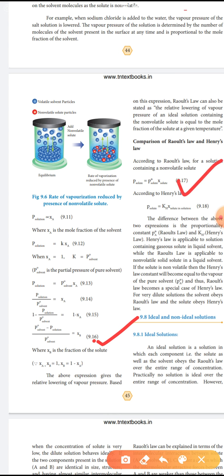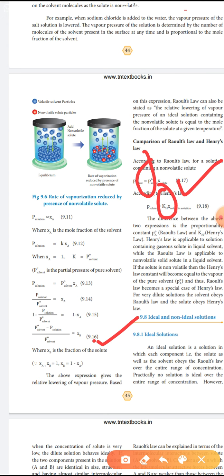According to Henry's law, the partial pressure of the solute equals K into X solute in the solution. The difference between the above two expressions is the proportionality constant. P naught A is for Raoult's law, KH is for Henry's law.